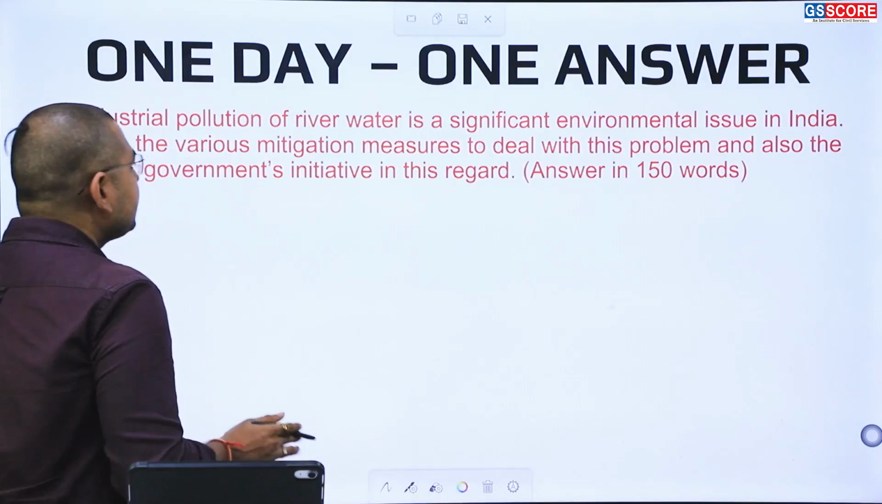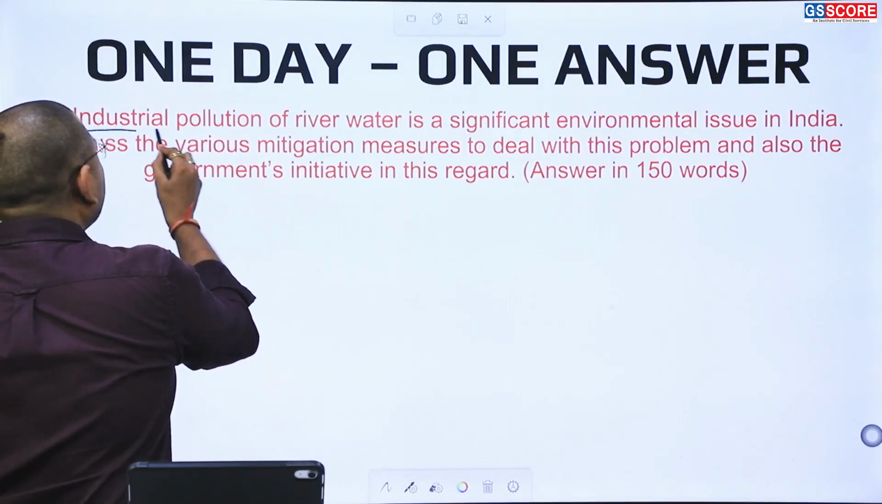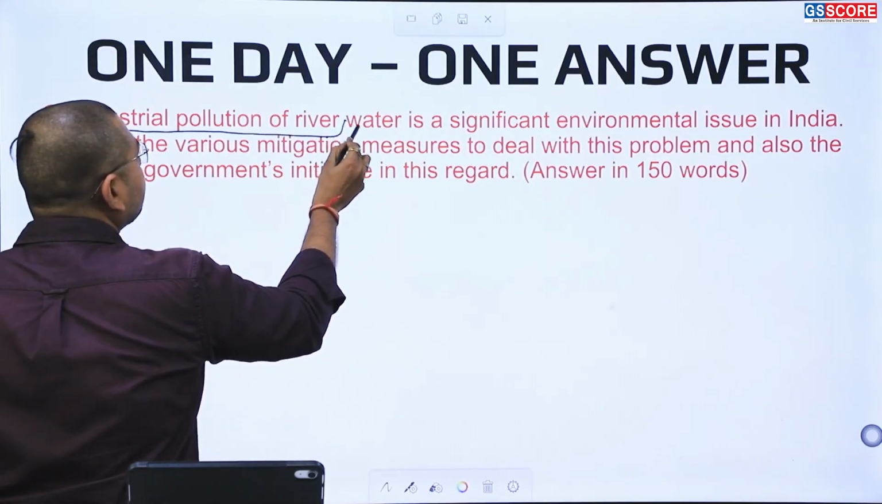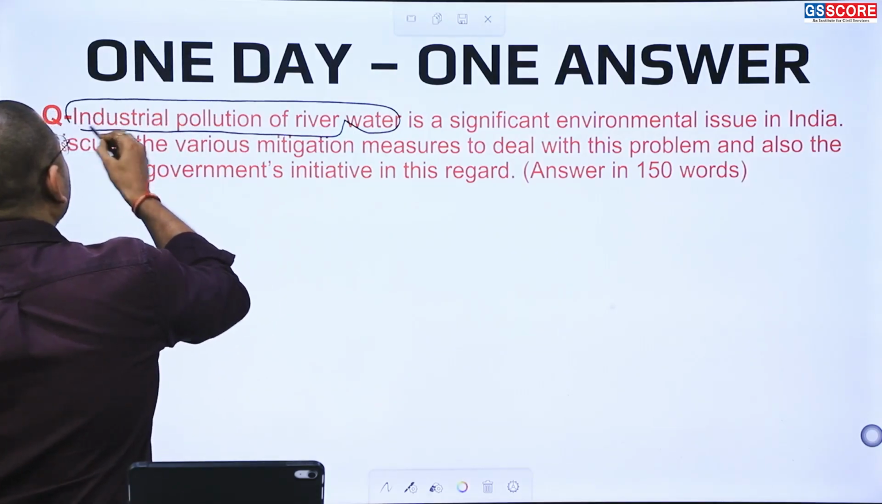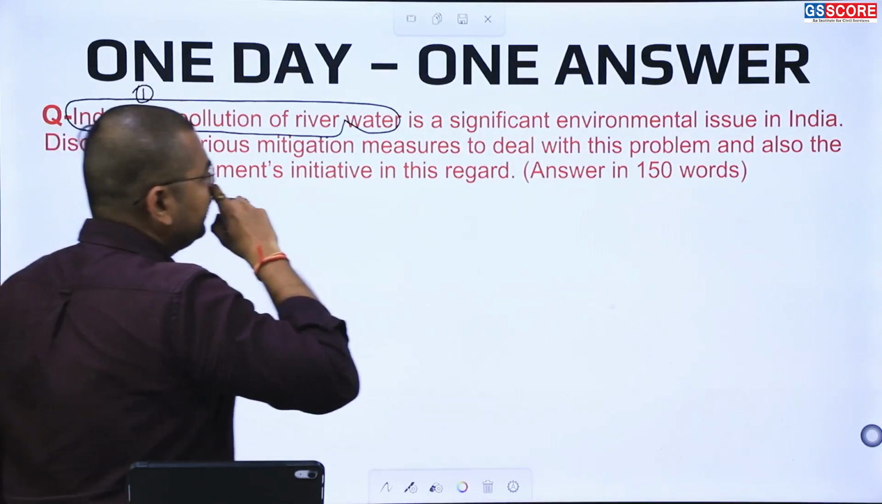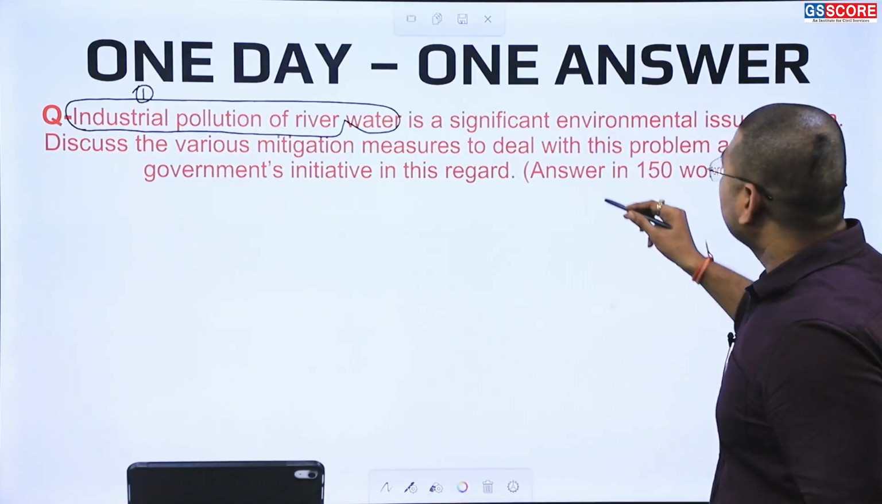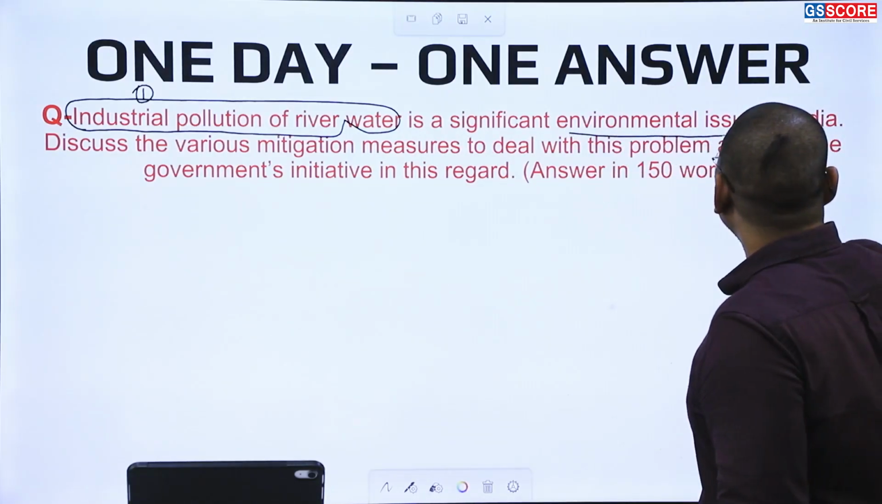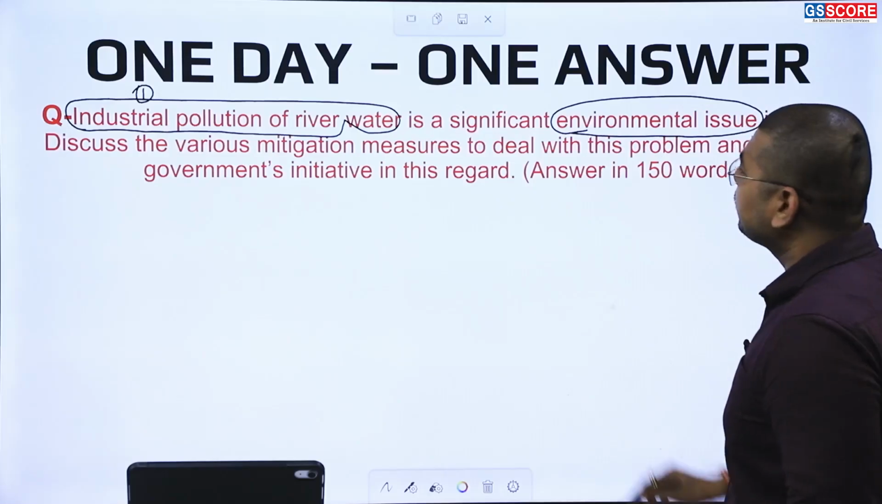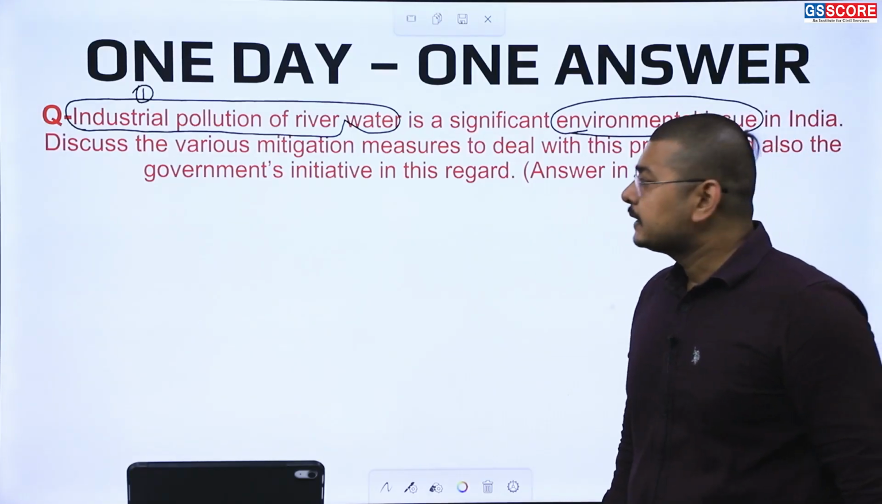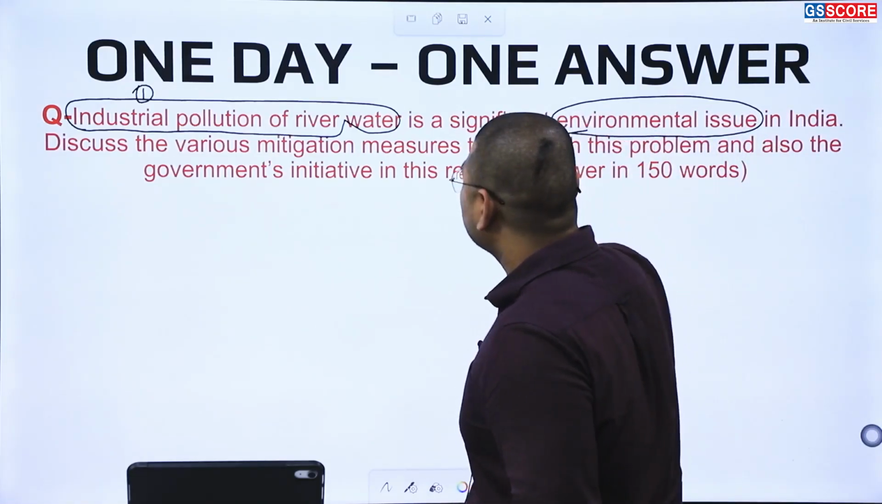So the question is basically on the industrial pollution of river water. This is the first keyword. The industrial pollution of river water is a significant environmental issue in India. So we are talking about the country India.